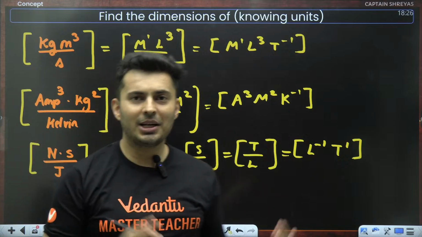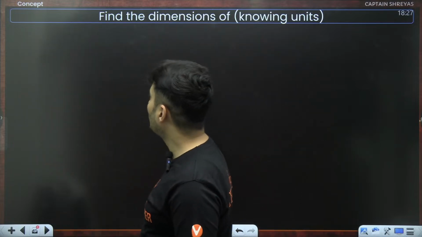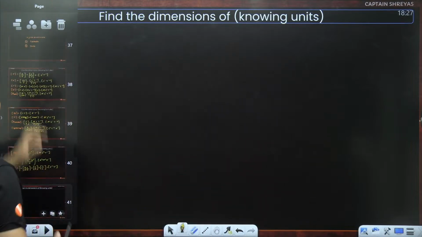Clear? What is a unit? What is a dimension? Is the distinction clear? Everybody, shall we go ahead? Can we? We have found the dimensions using units. This part is done. Great.